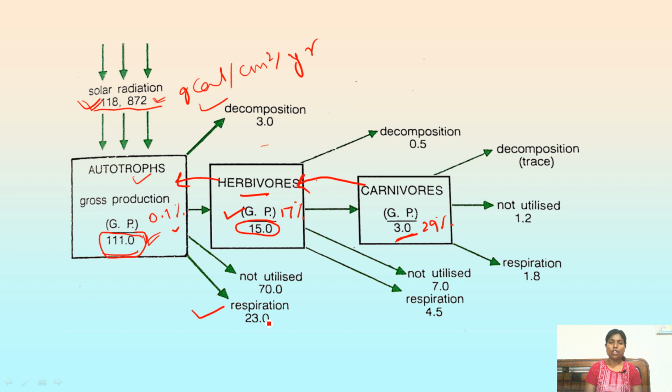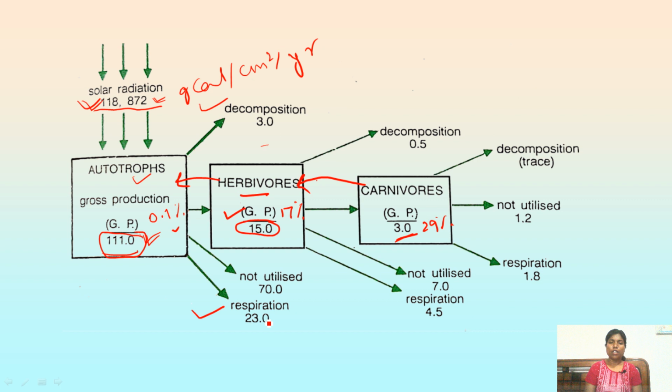One more thing to be noted here is that autotrophs utilize 23 gram calorie per centimeter square per year for respiration, which is approximately 21% of the total gross production by plants, right?